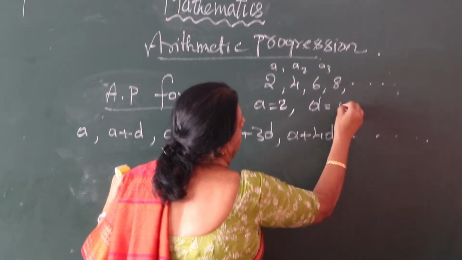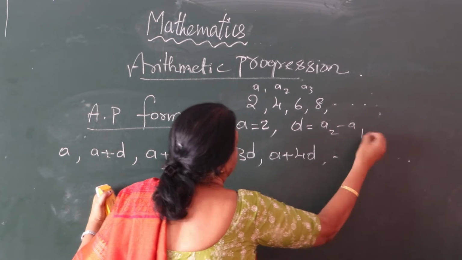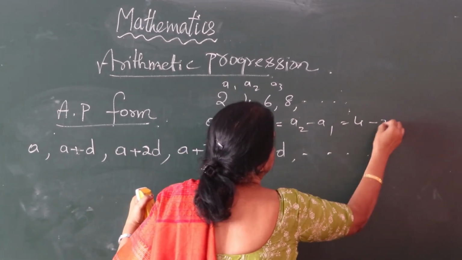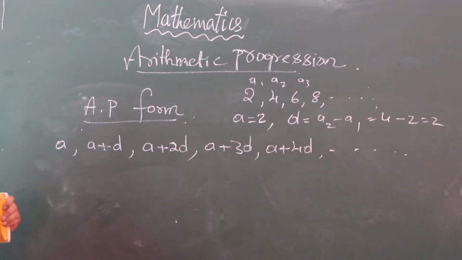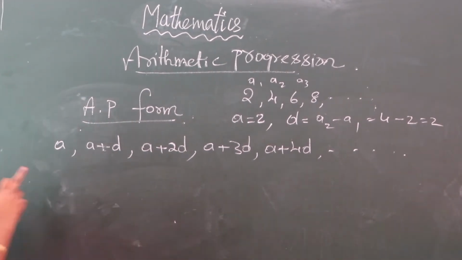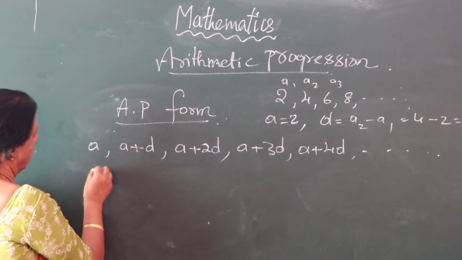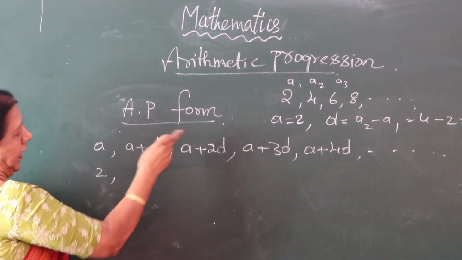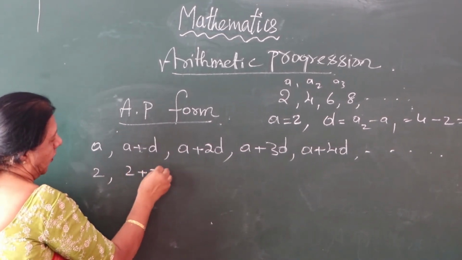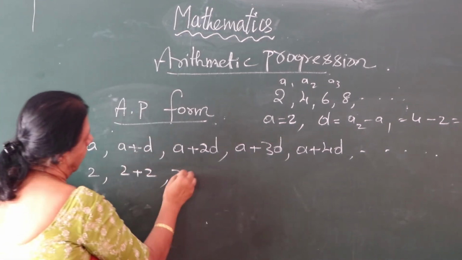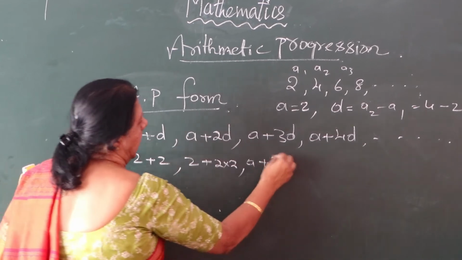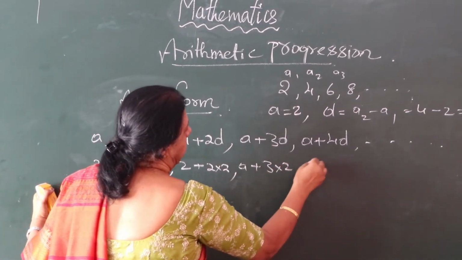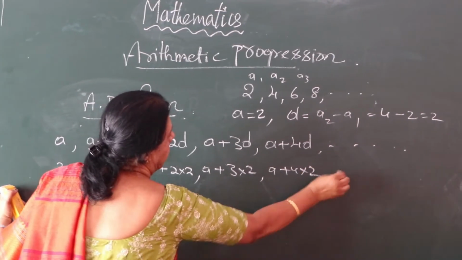A2 minus A1 is equal to 4 minus 2, is equal to 2. Got it, children? So D is 2. Now A is 2. A plus 2, A plus 2 into 2, A plus 3 into 2, A plus 4 into 2.